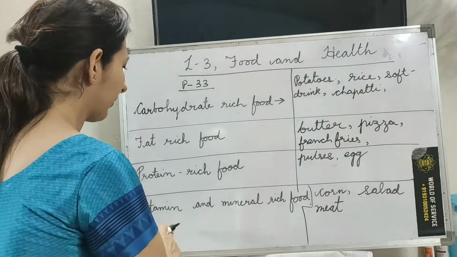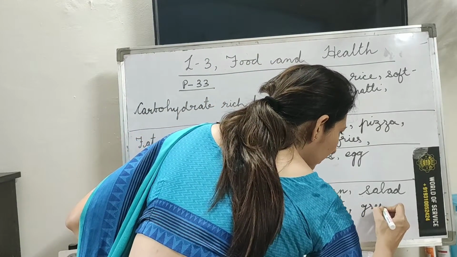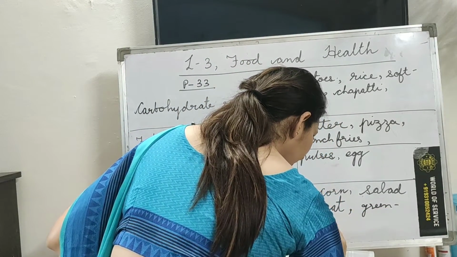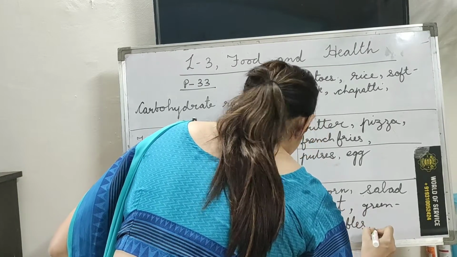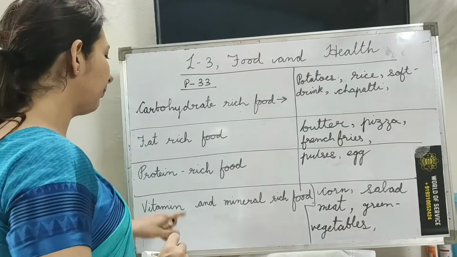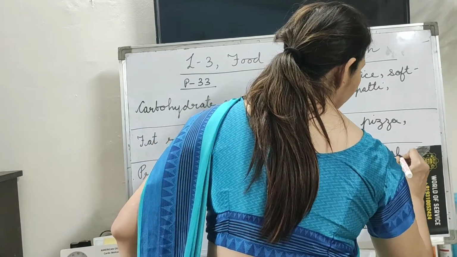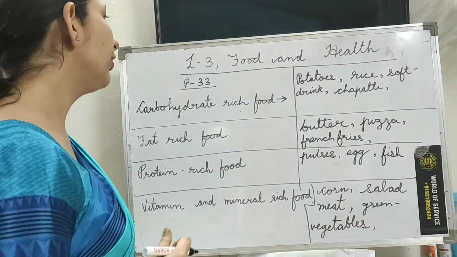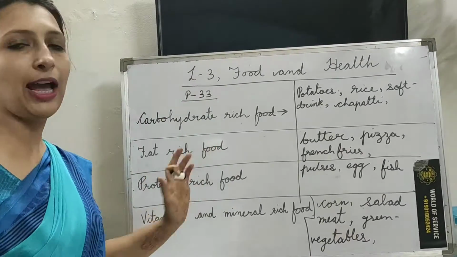Green vegetable will come under vitamin and mineral category, so here we will write green vegetable. Okay, then last is fish. Now fish comes under protein, because it has a lot of protein. So fish will come here. Now children, you can note it down. The first part, the table form, I have written on the board.